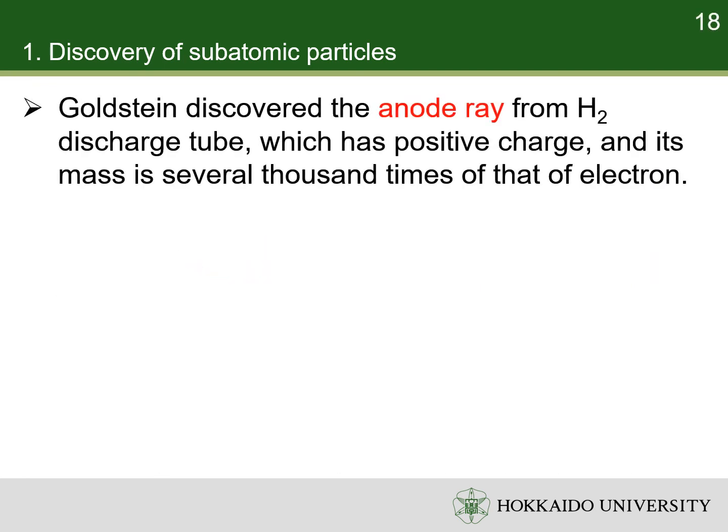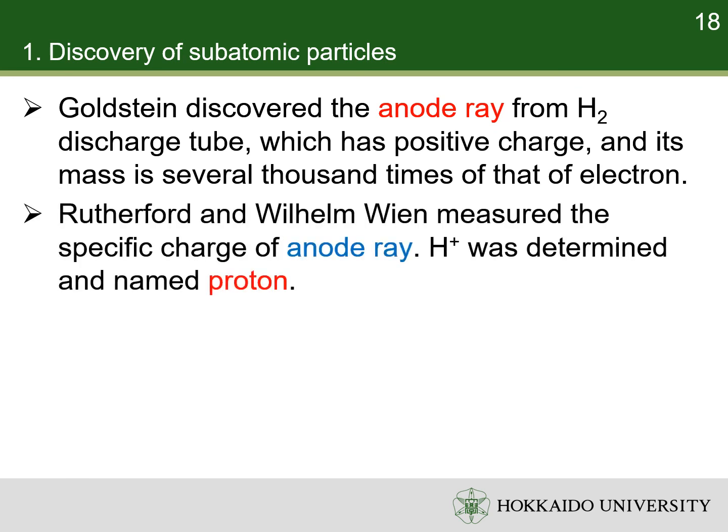Goldstein discovered the anode ray from hydrogen discharge tube. It is positively charged and its mass is several thousand times of that of the electron. Rutherford and Wilhelm Wien measured the specific charge of anode ray. It was determined to be flow of hydrogen ions. The hydrogen ion was also named proton.